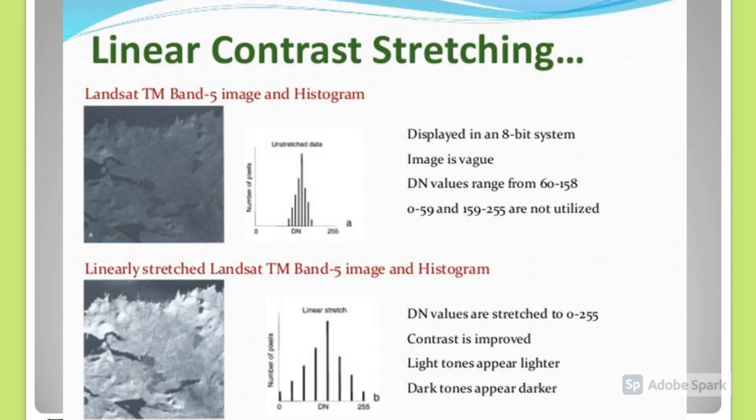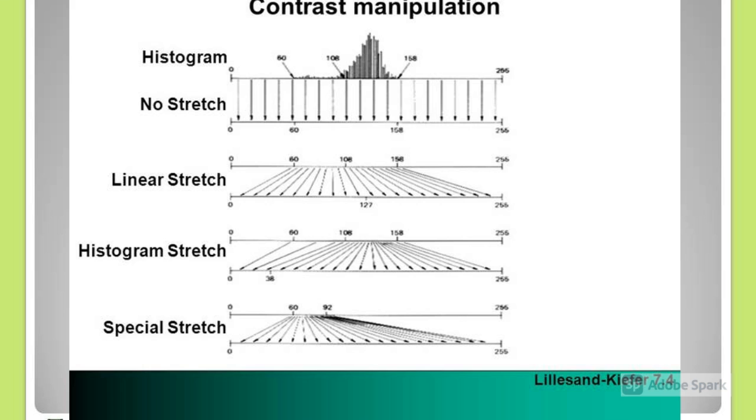Histogram shows the number of pixels that correspond to each DN. Contrast generally refers to the difference in gray level values in an image. In other words, it is the ratio of the maximum intensity to the minimum intensity over an image. A larger ratio makes easy interpretation of the image. Satellite images lack adequate contrast and require contrast improvement. Contrast enhancement techniques expand the range of brightness values in an image so that the image can be efficiently displayed.